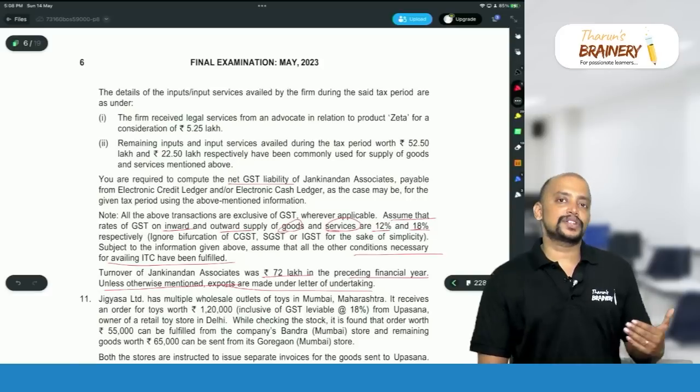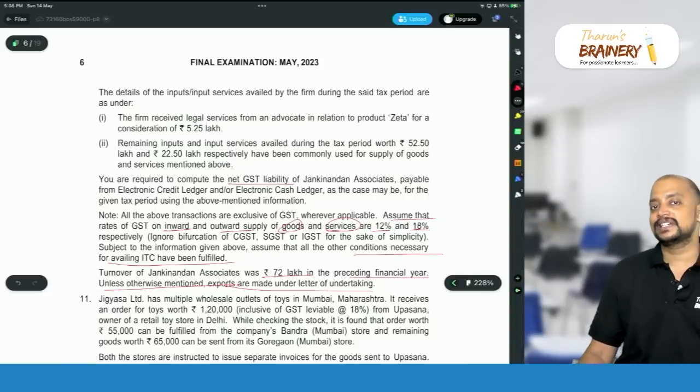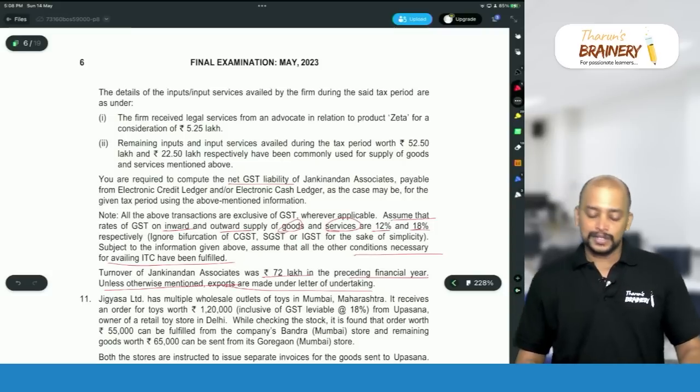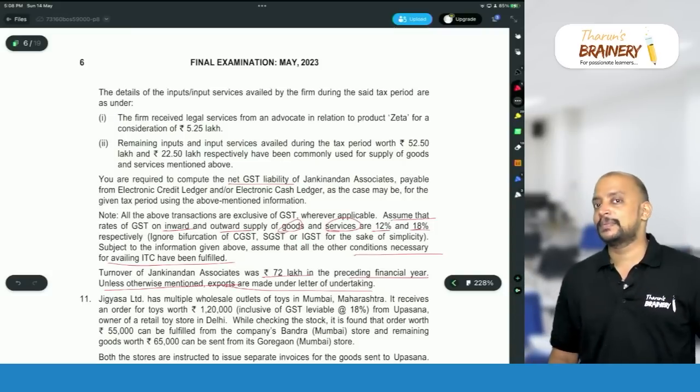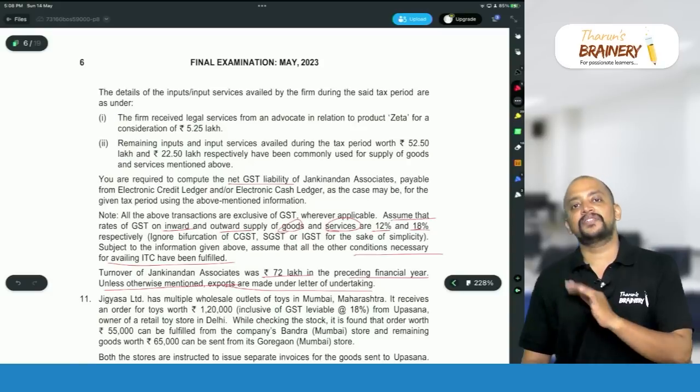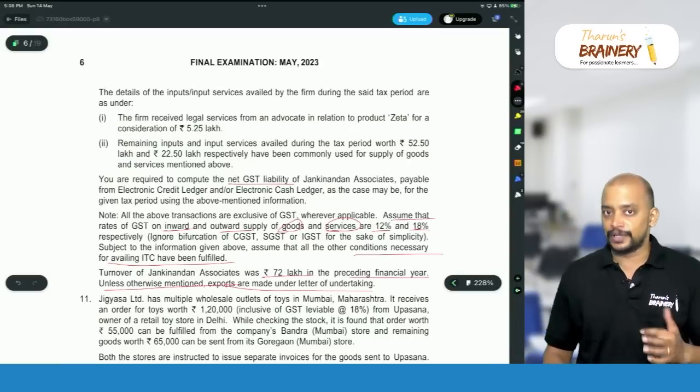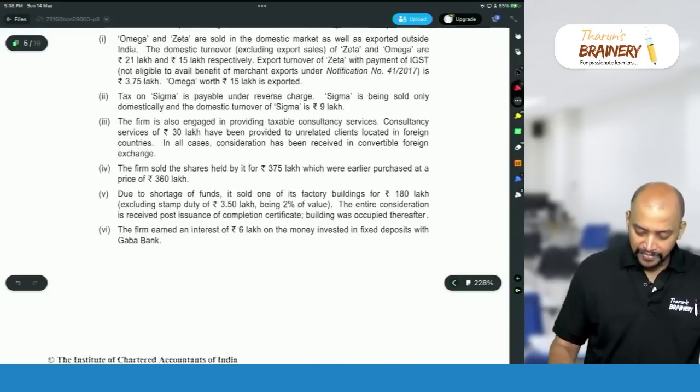So in case of exports, there are two options now: upon payment of IGST, or without payment of IGST. So therefore, they are telling if it is mentioned as upon payment of IGST, it is upon payment of IGST, otherwise it is without payment of IGST under bond or LUT. That is this. So now, in this case,